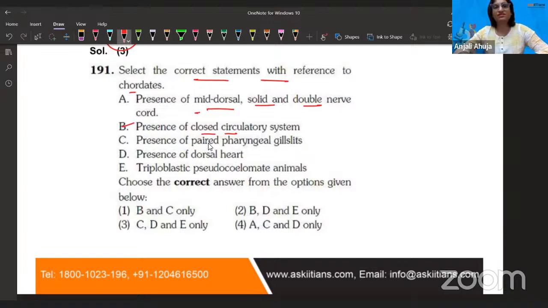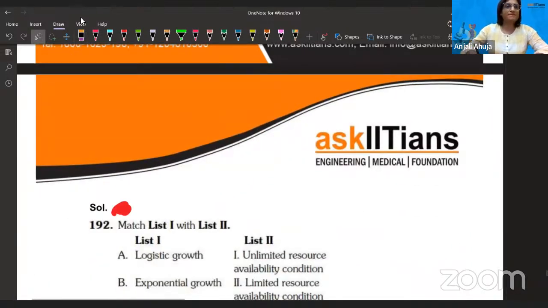Presence of paired pharyngeal gill. Yeah, I'll agree with this one too, because that is like the common features. Nerve cord, notochord, and what we call pharyngeal gill slits are there. Presence of dorsal nerve, dorsal heart. In chordates. No, in us the heart is not dorsal. It's present on the mid ventral side, it's not on the back side. Our heart is not on the back side. I don't agree with it. Triploblastic. So we are not pseudocoelomate. That makes B and C. That makes A. Okay, let's check it. Let's check it.